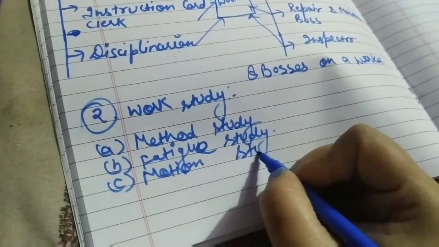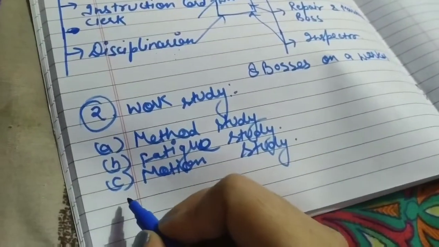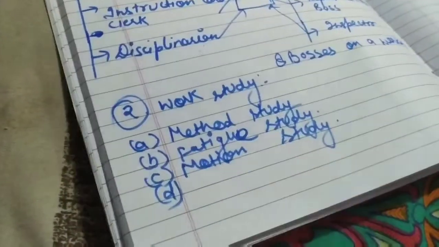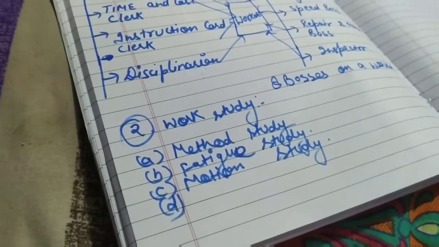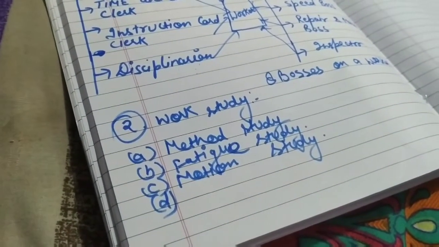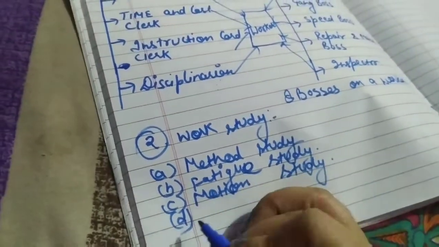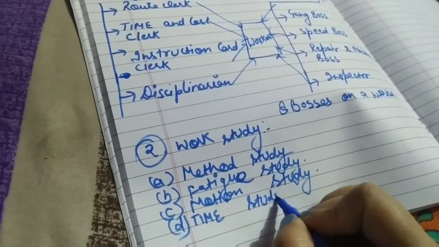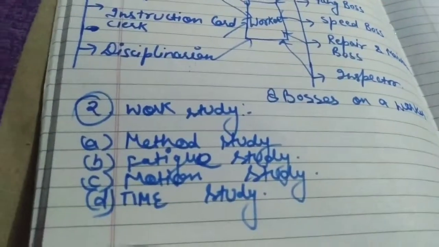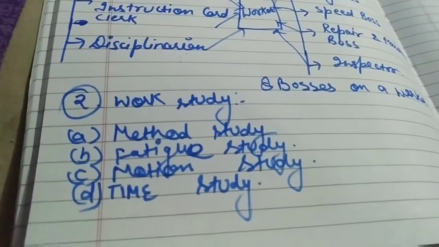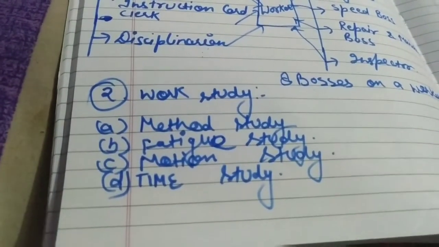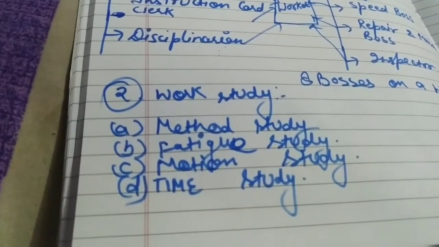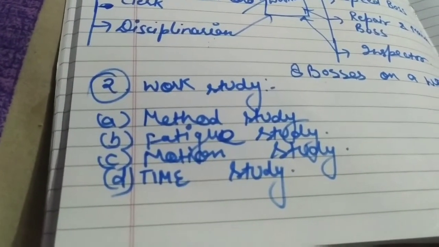Motion study. And next one is time study. So the second technique of F.W. Taylor is work study. In this we have to go through the 4 studies, that is method study, fatigue study, motion study and time study.